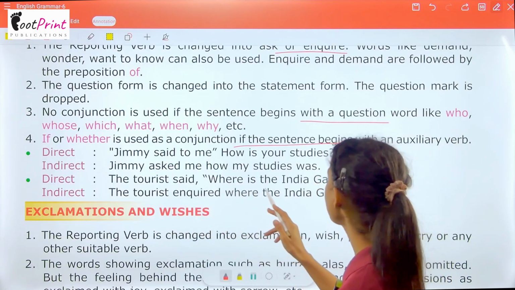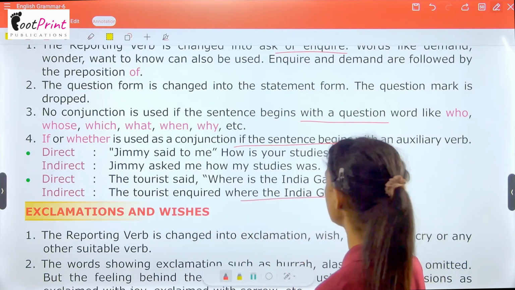The tourist said, "Where is the India Gate?" The tourist inquired where the India Gate was.